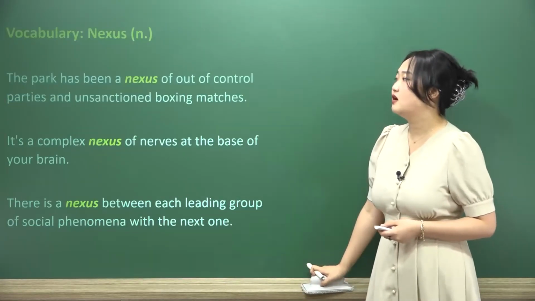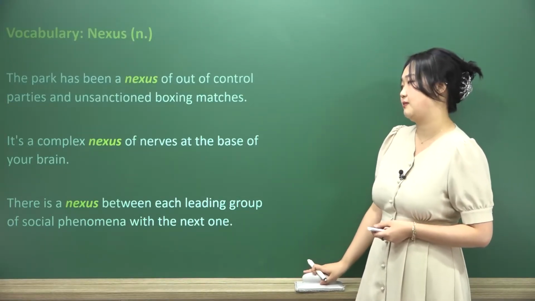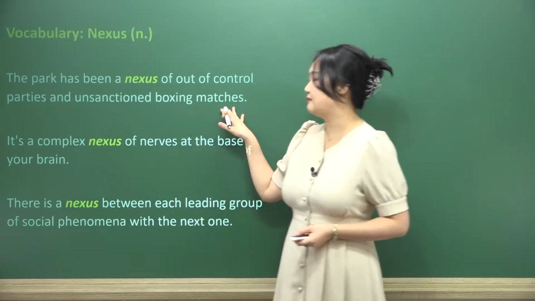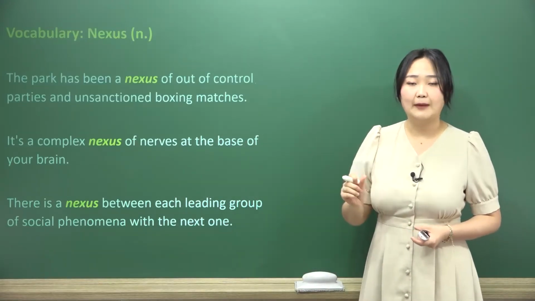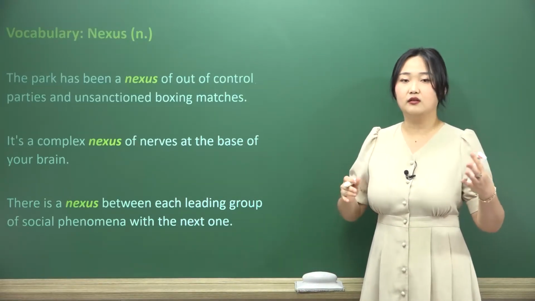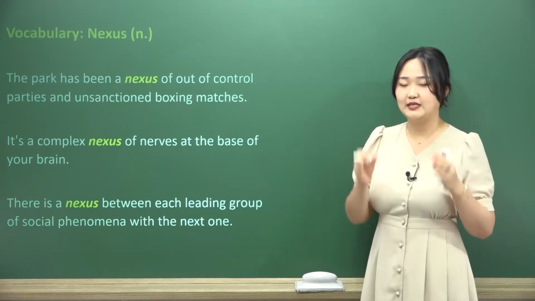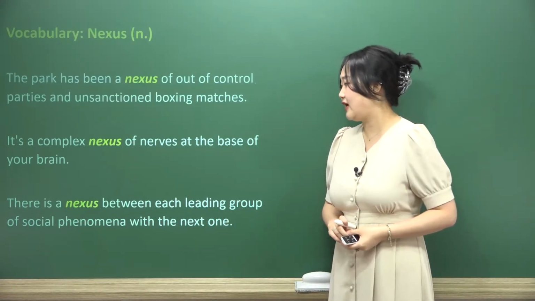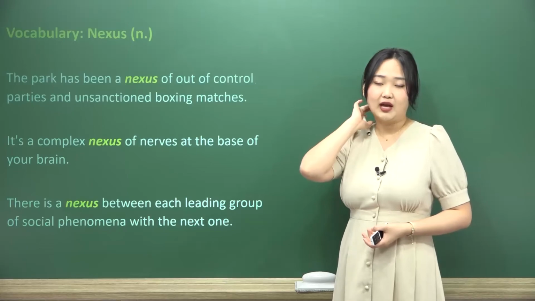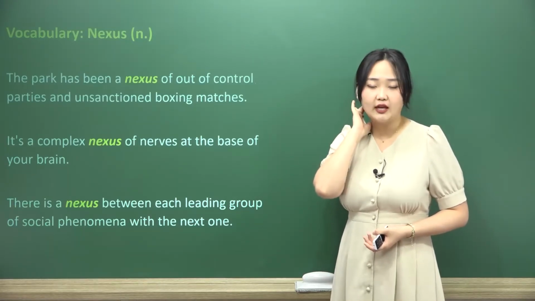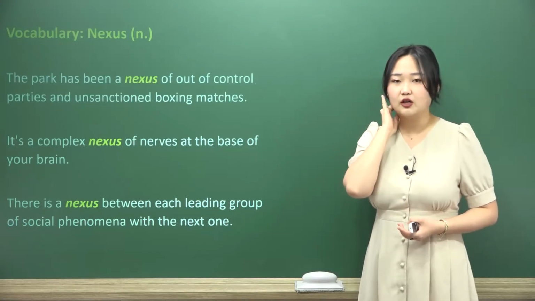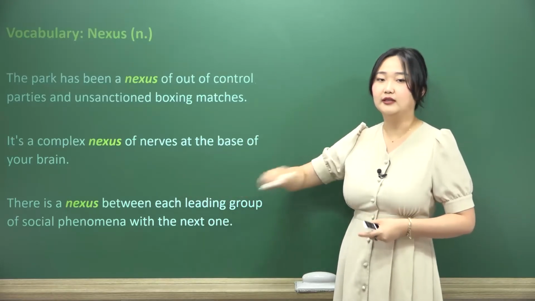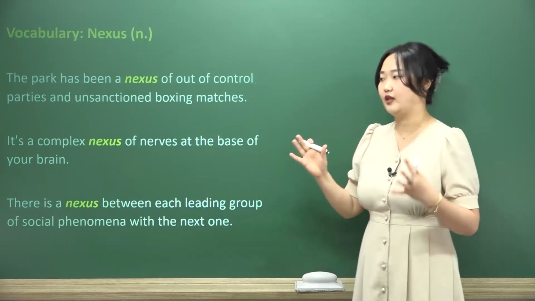The park has been a nexus of out-of-control parties and unsanctioned boxing matches. And so here we have out-of-control parties as one factor, unsanctioned boxing matches as another factor, and they all happen where? In a park. What is that called, the park? A nexus. Why? Because it all happens in that connected area. It is a complex nexus of nerves at the base of your brain. Down here, we have a complex connection, chain of. We have a lot of different nerves that are connecting to and fro one another, and they are all called one entire complex nexus, where they connect.